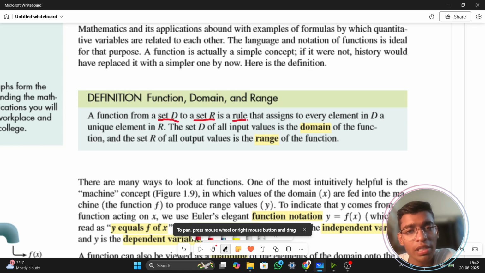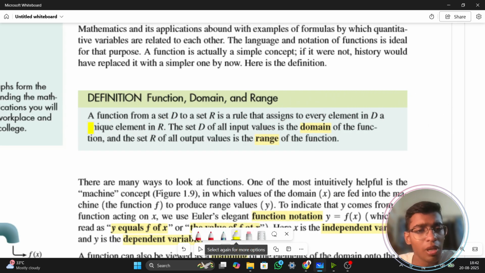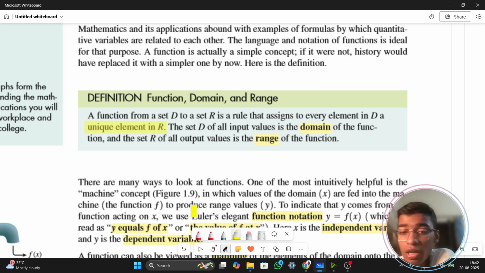Now, what exactly is a function? It is a rule that assigns to every element in D a unique element in R. One thing to be noted is that a very important word has just come in our line, that is, unique element in R. Let's take the example here.